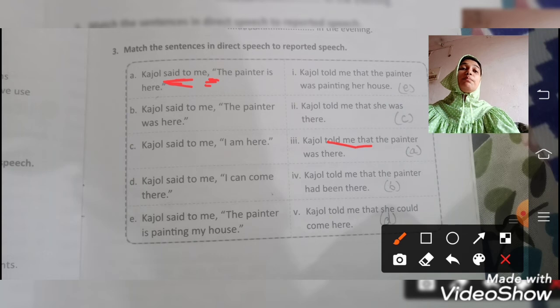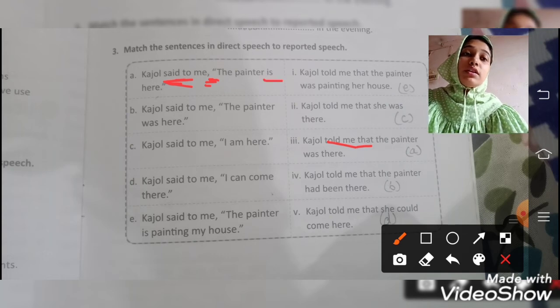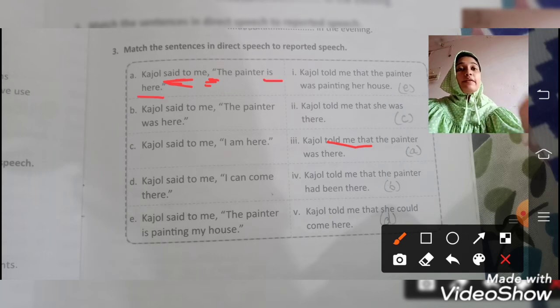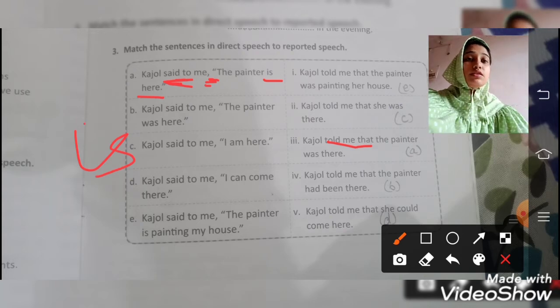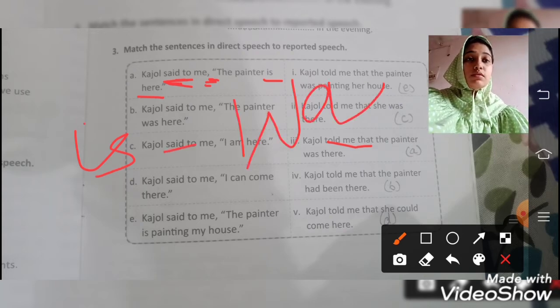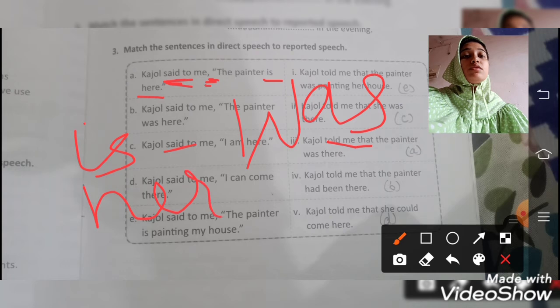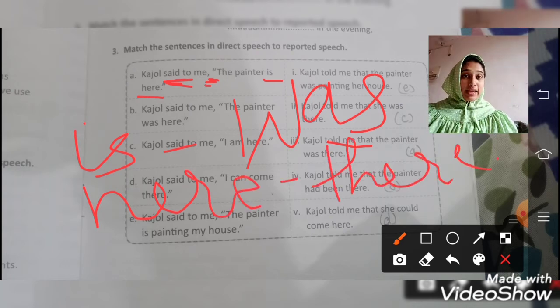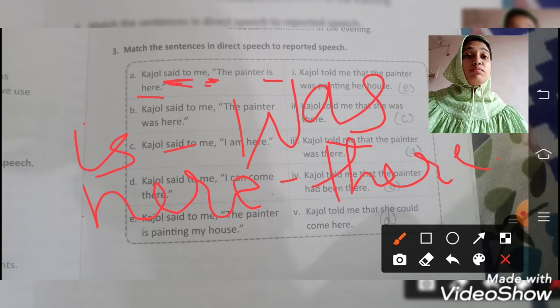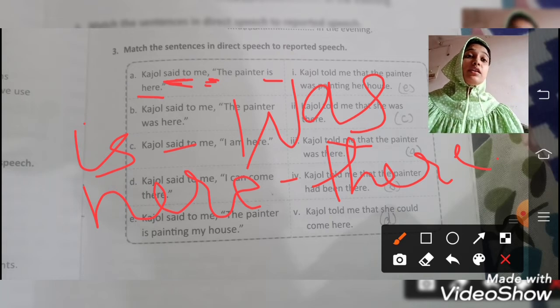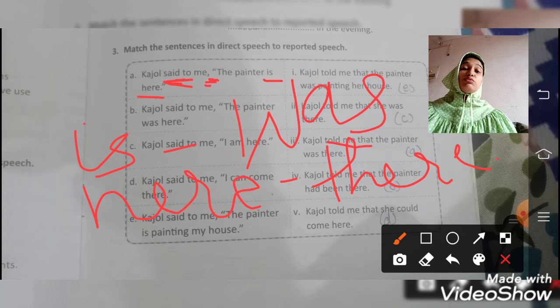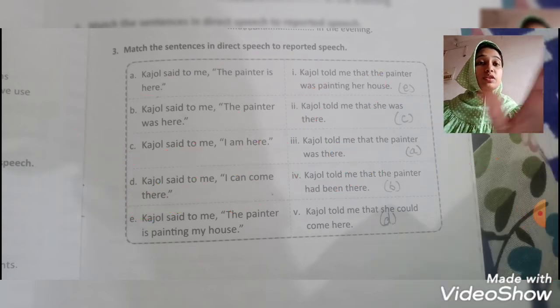Kajol told me that the painter was, now is turned into was, and here will turn into there. So here is will turn into was, and here will turn into there. So my dear students, I request you to write these changes in your notebook so that you can easily convert the direct speech into reported speech. So first is will turn into was, here will turn into there, and we'll discuss a few more. Just make the list of it.